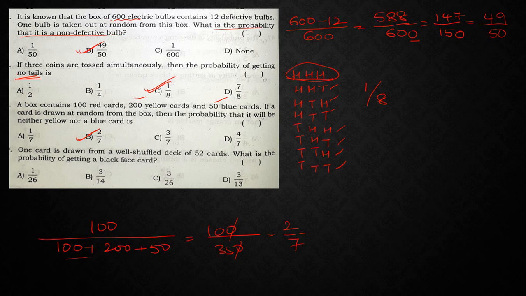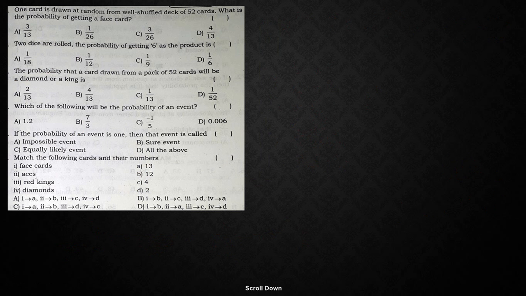Now one card is drawn from a well shuffled deck of 52 cards. What is the probability of getting a black face card? So totally how many face cards will be there? There are 12 face cards in the given deck, out of which 6 are red and 6 are black, right? Now what did he ask? Black face card. So how many black faces will be? 6 out of 52. So 6 out of 52 means, which table can we cancel it out? The 2 table, which gives me 3 by 26. That is the only possibility we have. So the answer is 3 by 26.